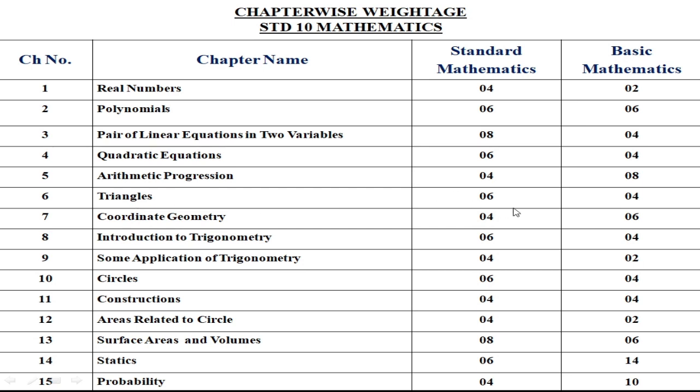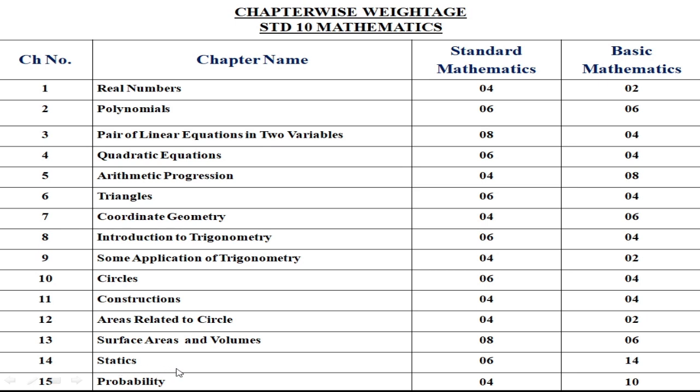Even in the 6th chapter we talked about 6 marks weightage. So in this chapter it is a 4 mark weightage, and this is a chapter of theorems. So you have to prepare one theorem, and it will definitely be asked in the examination, which can be predicted from this weightage. Chapter number 12, in standard mathematics the weightage is 4 marks, while in basic mathematics only 2 marks. Chapter 13, surface area and volume. It has a weightage of 8 marks, while in basic mathematics the weightage is only 6 marks. Now you can see this is a very important thing.